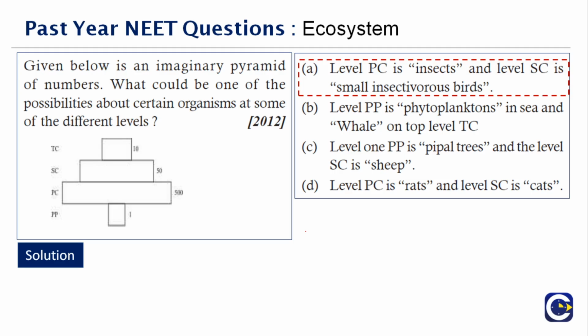Now when you talk about the imaginary pyramid, the number, biomass and energy of the organisms gradually decrease from the producer level to the consumer level. This can be represented in the form of a pyramid, which is called an ecological pyramid. Ecological pyramid is a graphic representation of the number, biomass and energy of the successive trophic levels of an ecosystem. So therefore the correct answer to this question is option A.